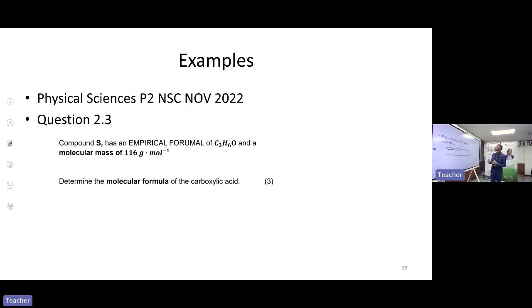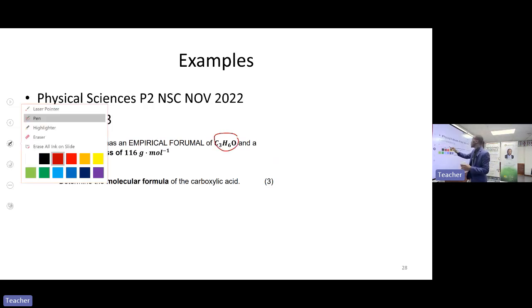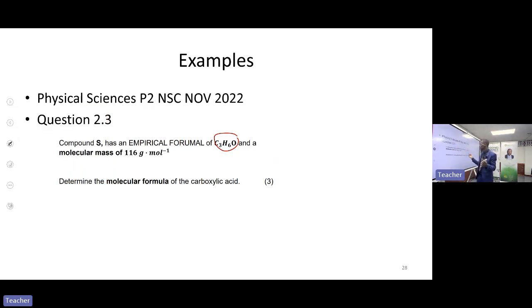Also in the next slide, we are given now the empirical formula. In our previous example, we were asked to calculate the molecular formula, but we were not given the empirical formula. But here we are given the empirical formula. Guys, if you are given this empirical formula, then this question is easy. So what you need to do, you need to find the molar mass of the empirical formula. Then after finding the molar mass of the empirical formula, you find the ratio that you are going to use to multiply each atoms here to find the molecular mass that is required here.